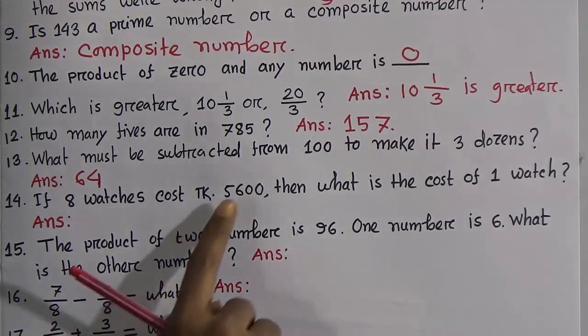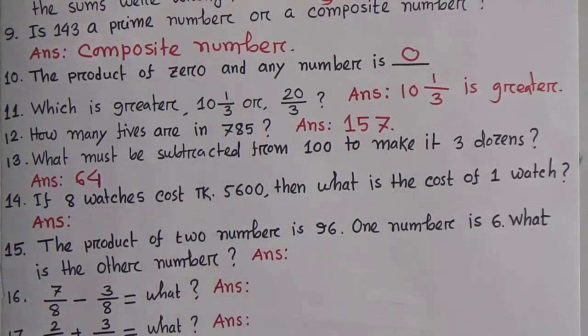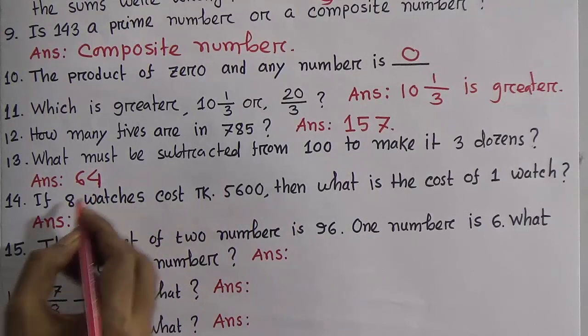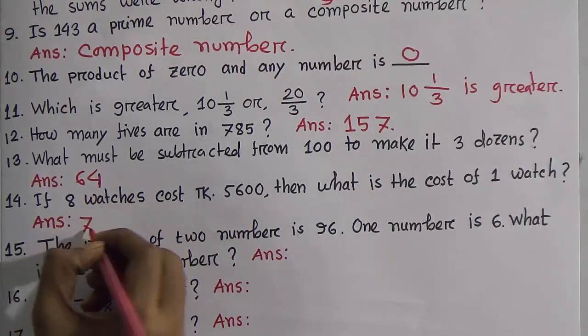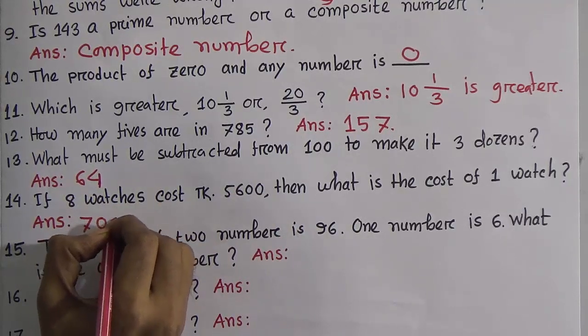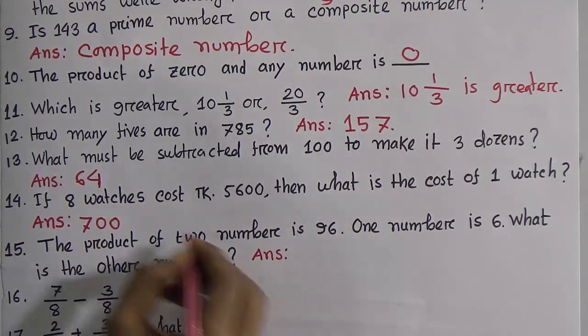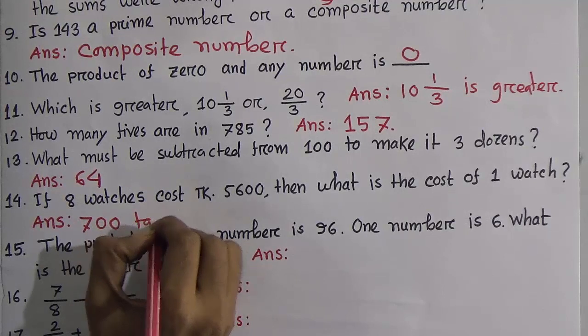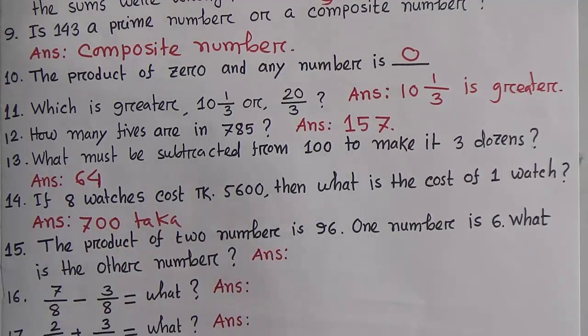Suppose you divide 56 by 8, then 7 8s are 56. So divide 56 by 8, then you get 7 and 20. That means the answer will be 700 taka.